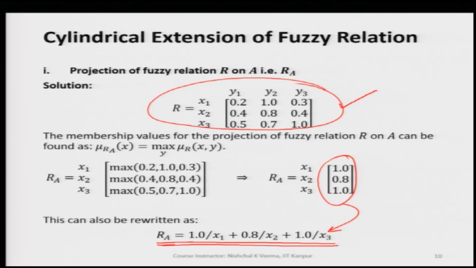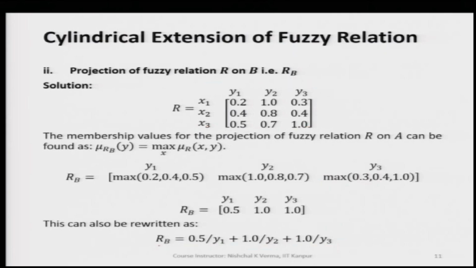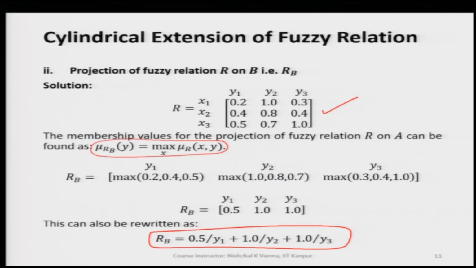Now, on the same lines we get R_B, and we can start from here. The R is in terms of x and y generic variables, and when we use this expression for finding the membership value in the projection, we take max over x.